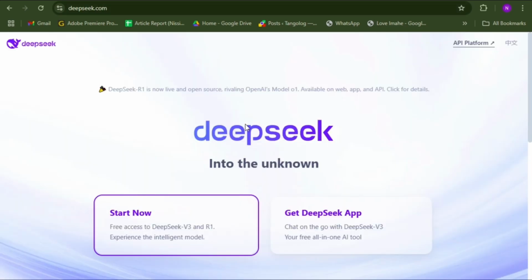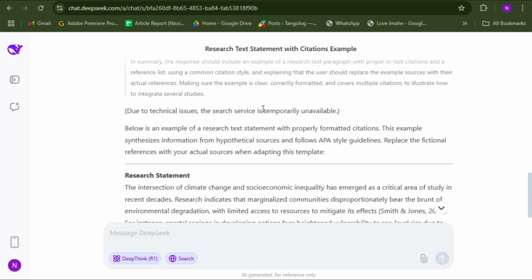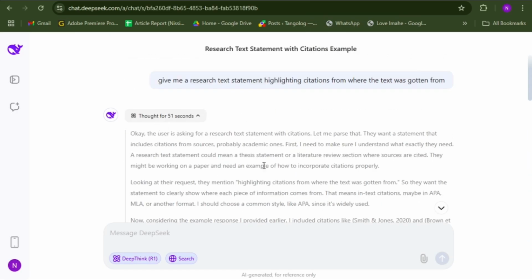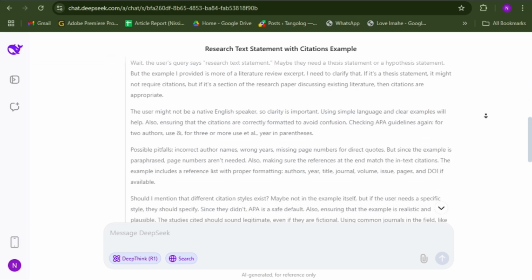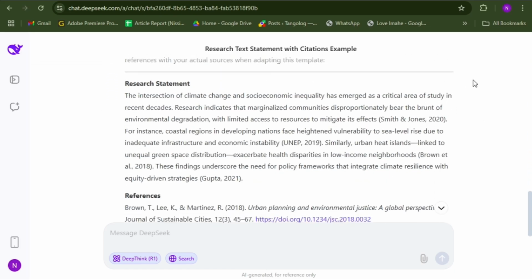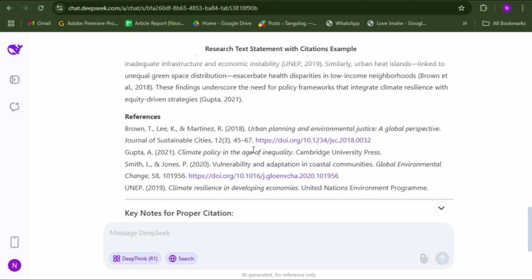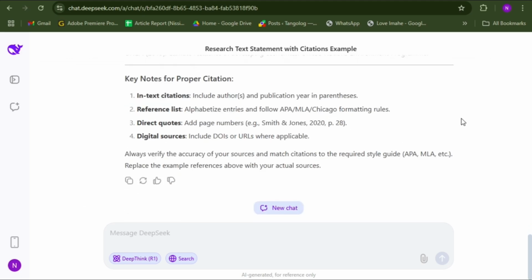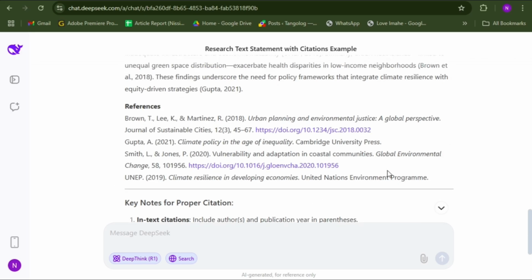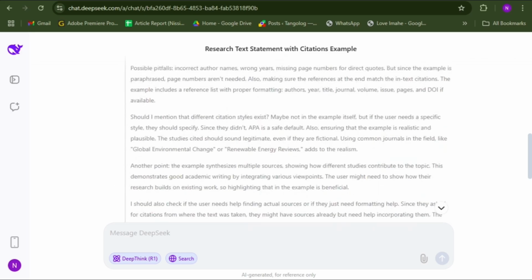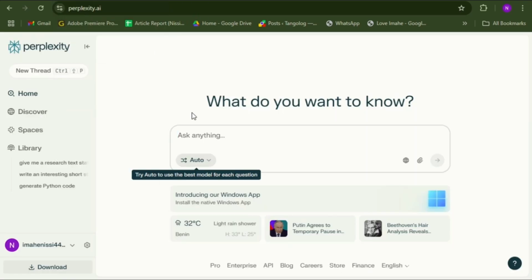I think I have an example somewhere here. Yes, it doesn't really go this in depth. Even with all the deep thinking features, it still brought out a very good answer and references. But these are just how many? One, two, three, four. And these references do not tally with how most students might want them, because there are cases where you might need your references in APA format and all of that. So in terms of research, I will give Perplexity the crown.